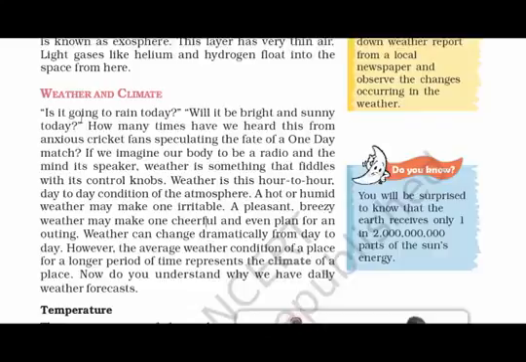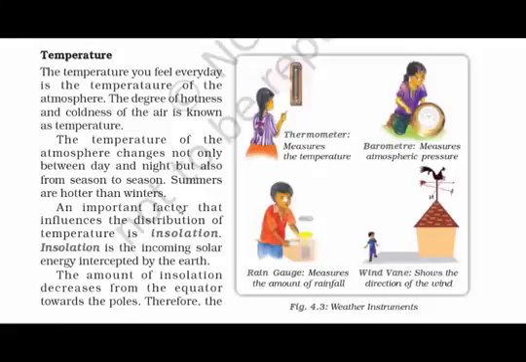The average weather condition of a place for a longer period of time represents the climate. So climate is more of a long-term point of view, and weather is more of a day-to-day and real-time point of view. Now let's read about temperature. The hotness and coolness of the air around us is known as temperature. The temperature of the atmosphere changes not only between day and night, but also from season to season. Again, real-time and long-term point of view.